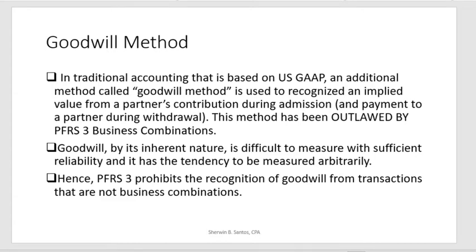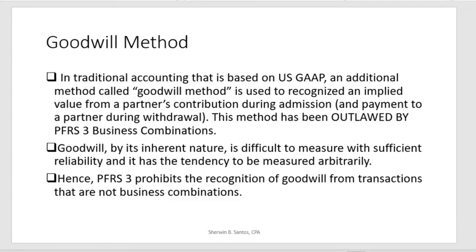Therefore, by looking at PFRS 3 specifying the goodwill method to be used only for business combination transactions, goodwill will not be recognized in the admission of a new partner or the withdrawal of a partner.